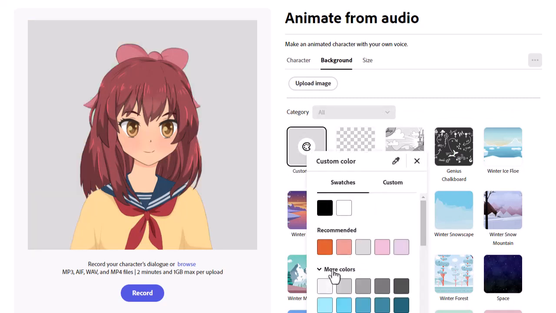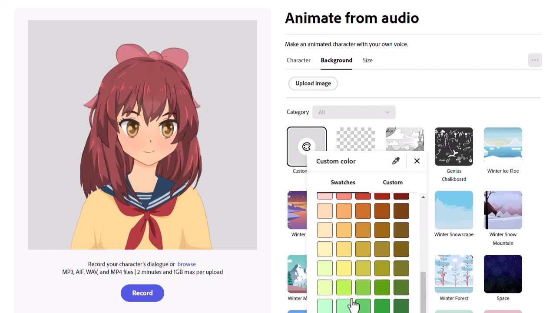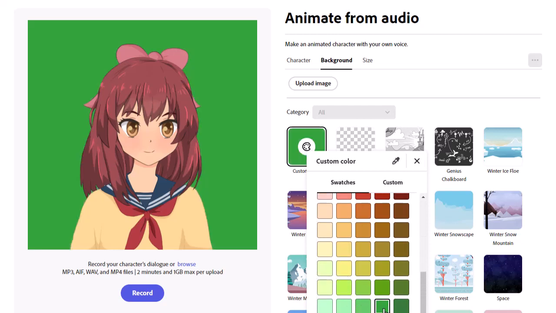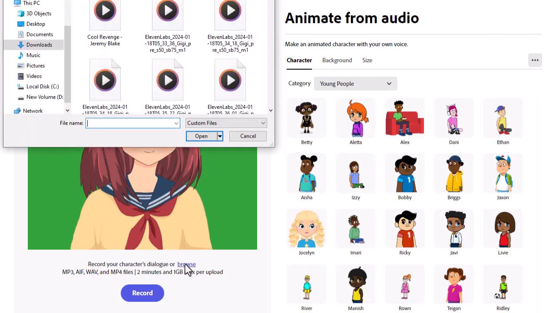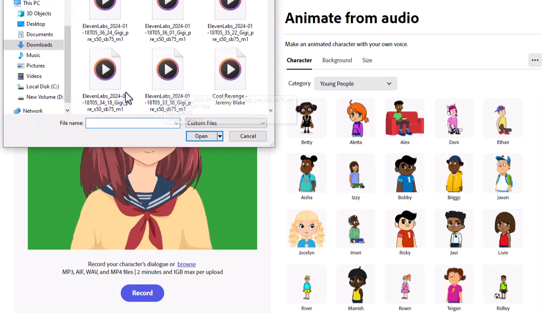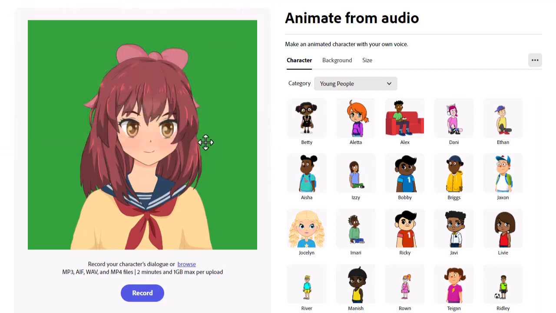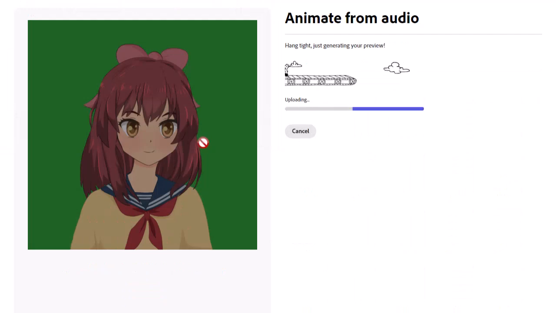So by clicking on the Browse option here, first of all, I will add the intro voiceover. I will upload it because I've made different voiceovers, and if you have made only a single voiceover for the entire video, then you can also upload the entire file at once. After that, the video will be generated and given to us in 10 to 20 seconds.